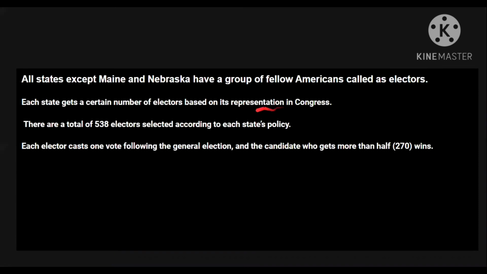But these electors are not assigned by winner in Maine and Nebraska. So there are a total of 538 electors selected, and each elector in the end casts their vote, and the candidate who gets more than half the votes wins. So basically the presidential selection will depend upon the electors' votes.